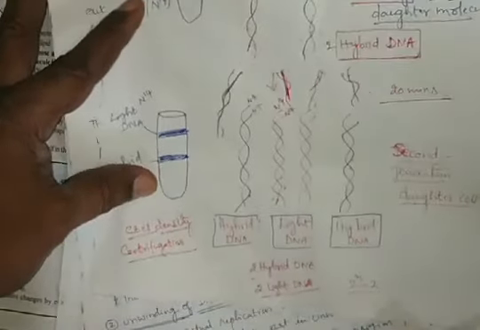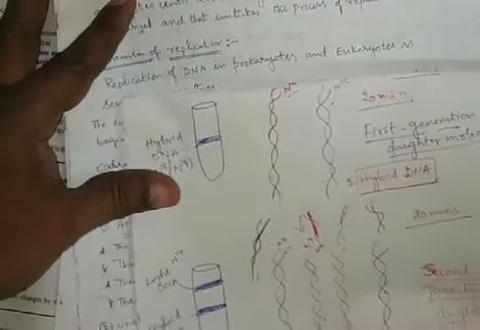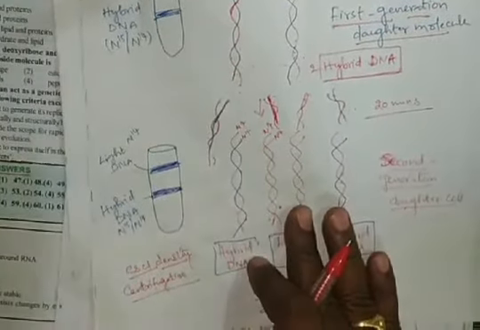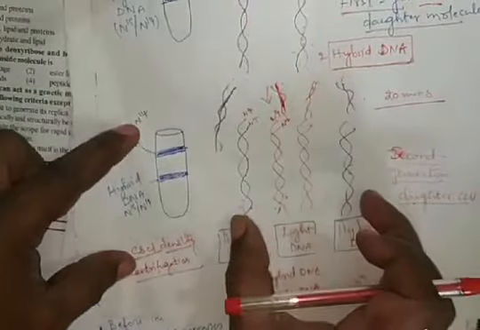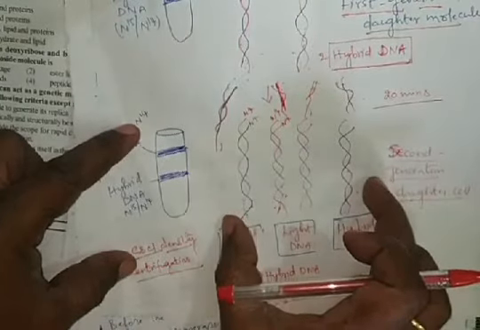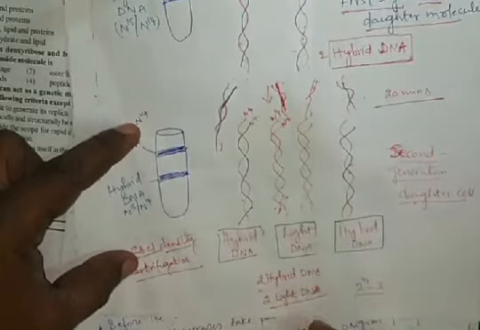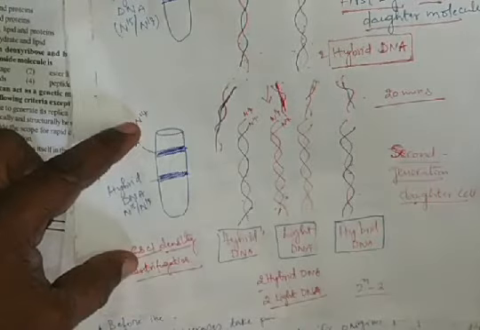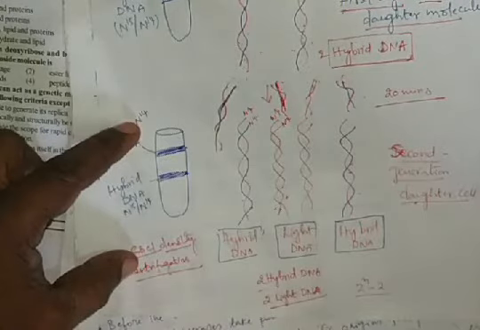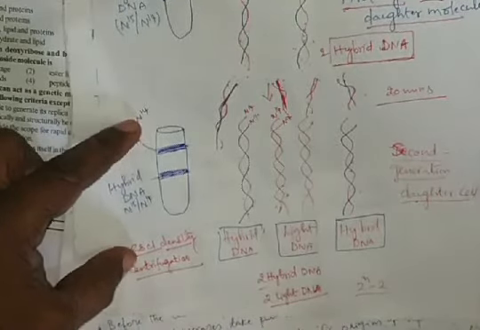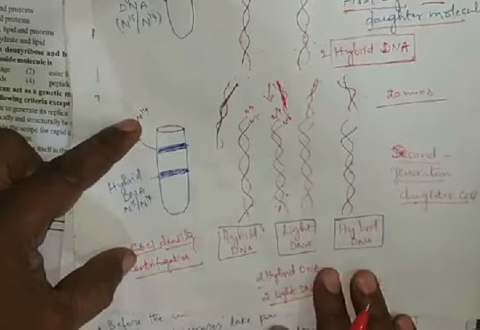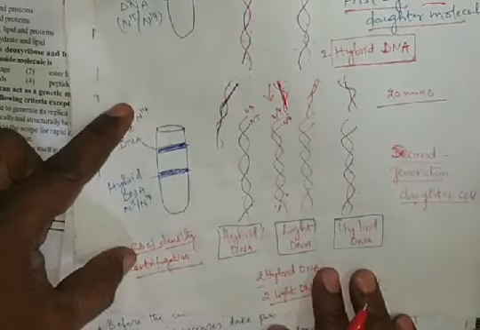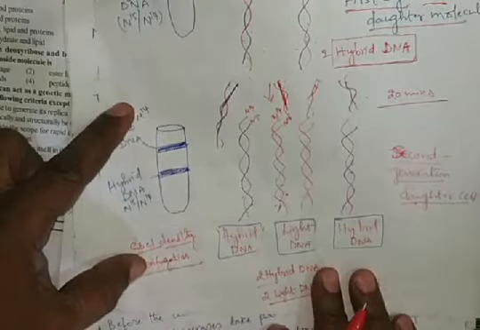The DNAs collected from the second generation are kept in a test tube and centrifuged at 2000 rotations per minute. When this takes place, based on their density, the DNA strands are separated.